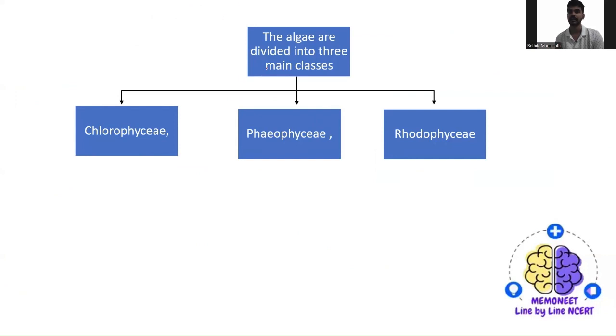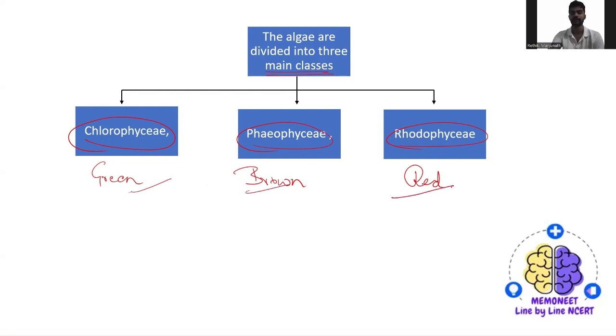So the algae are divided into three main classes. One is, as I told you, the green algae, then brown algae, and the last one is red algae. So they have been classified into three main classes: Chlorophyceae, Phaeophyceae and Rhodophyceae. Okay, so one by one, we'll try to understand and study them.